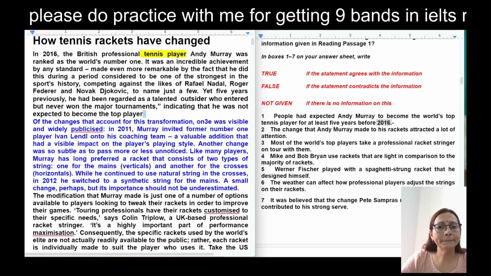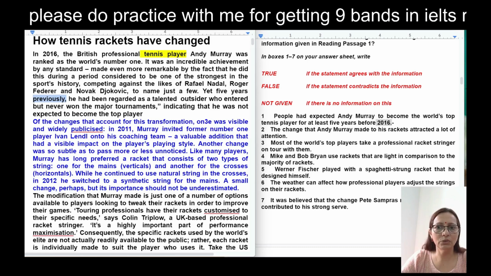Okay, yet 5 years previously, means in 2016 they are talking. 5 years previously, that we have got before 2016, he had been regarded as a talented outsider who entered but never won the major tournaments, indicating that he was not expected to become the top player.